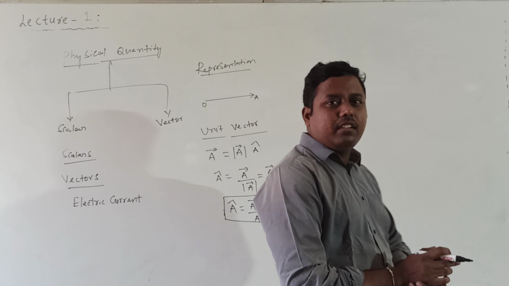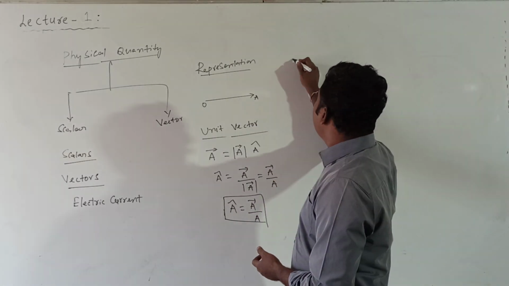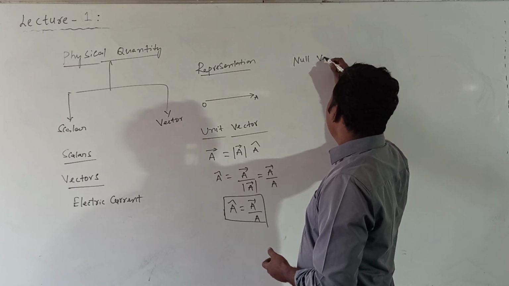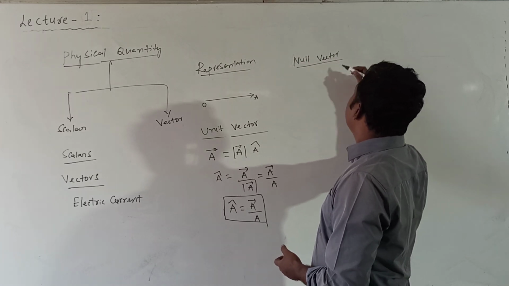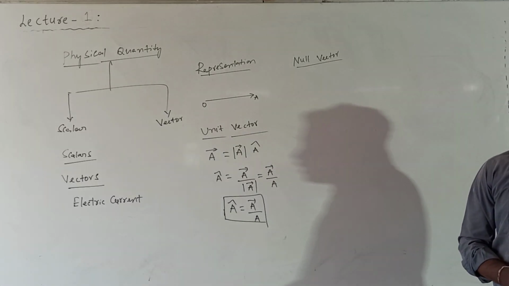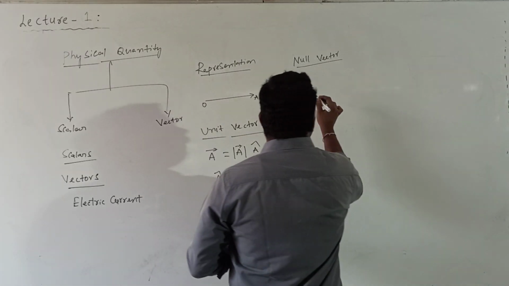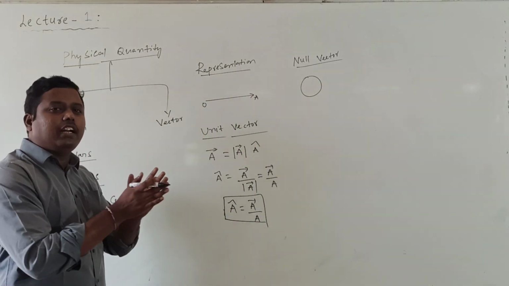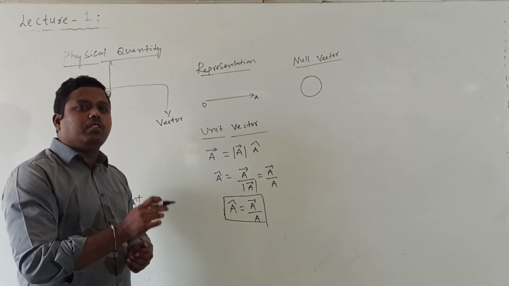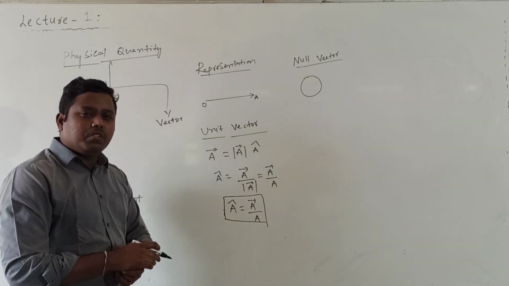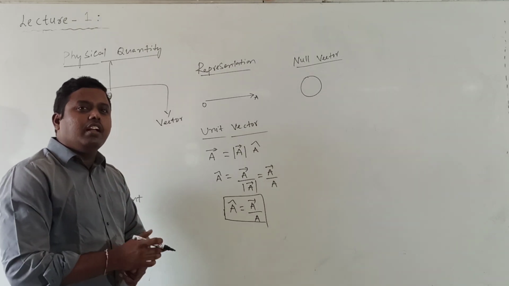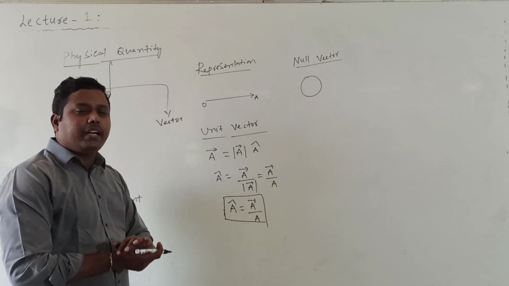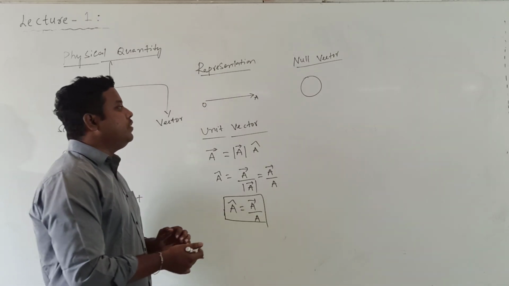After completion of the unit vector, what is the meaning of a null vector? The name itself tells us that a vector of zero magnitude is called a null vector. For example, a particle moving in a circular path completes one rotation. For one complete rotation, what is the displacement value? It will be 0. After completion of one rotation, the displacement will be a null vector. The direction of a null vector we cannot determine; it is undetermined. So that is for the null vector.